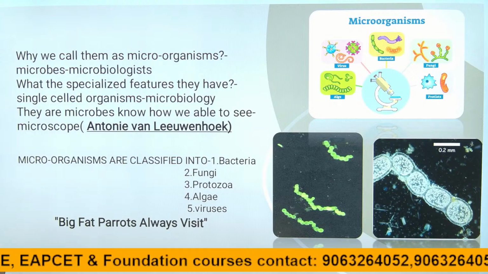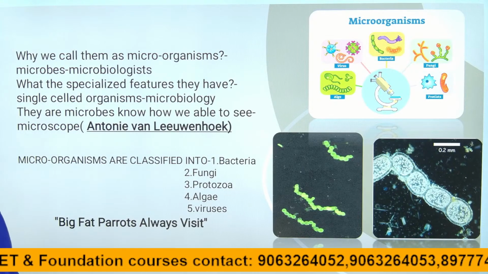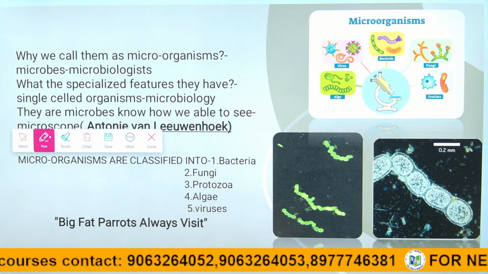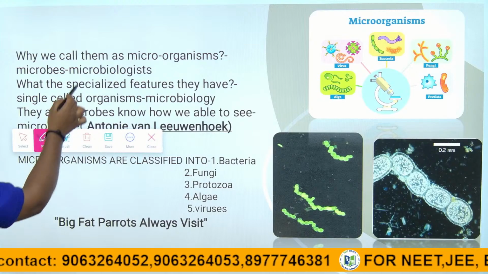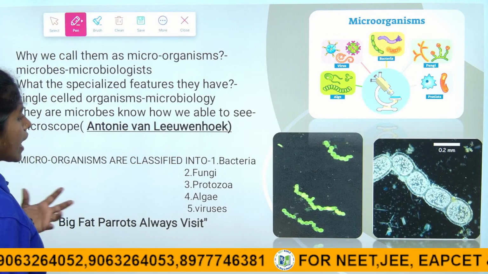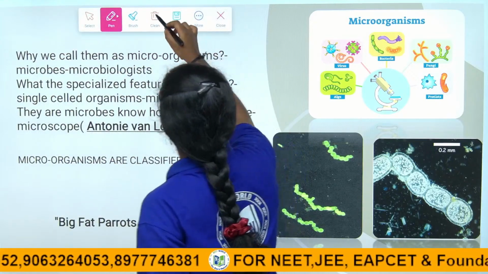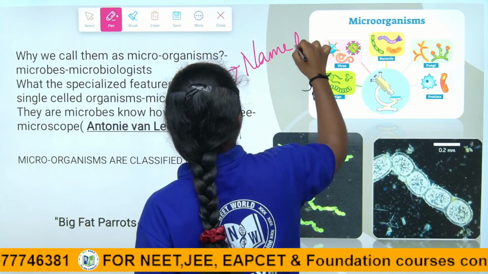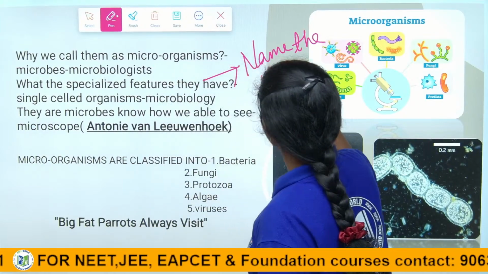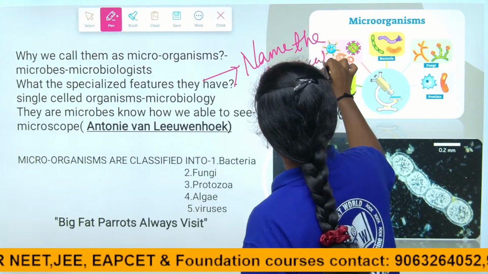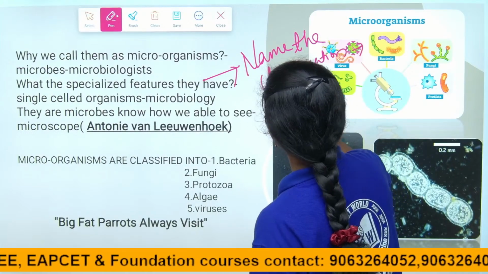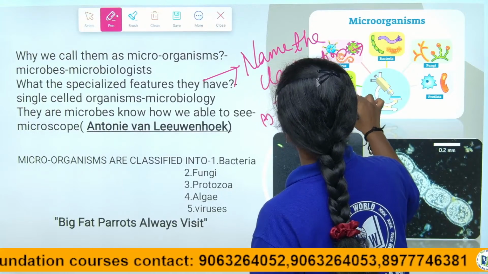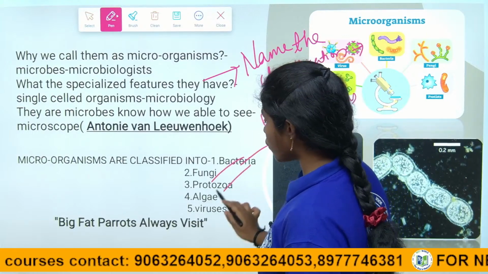If they ask the question, name the groups into which organisms are divided, or name the classification of microorganisms, you can answer as follows: they are classified into 5 groups. What are they? Bacteria, fungi, protozoa, algae and viruses.